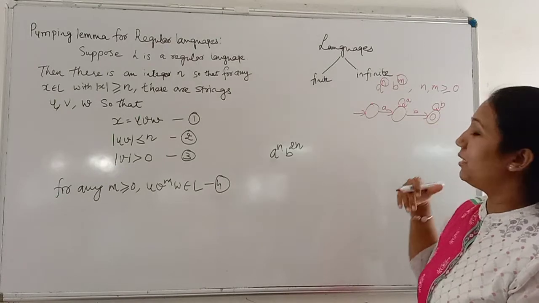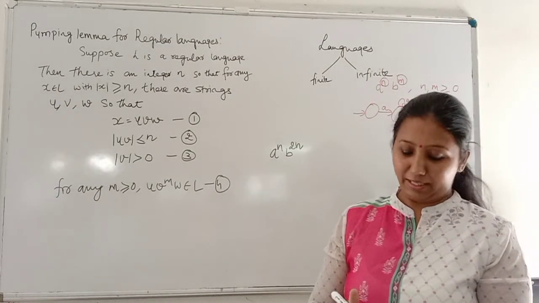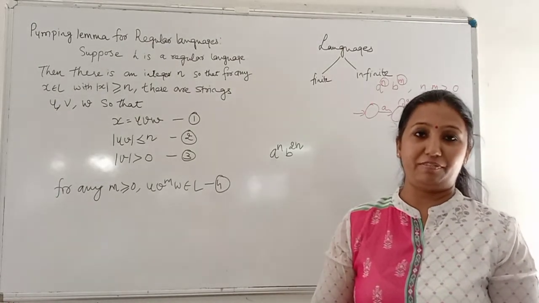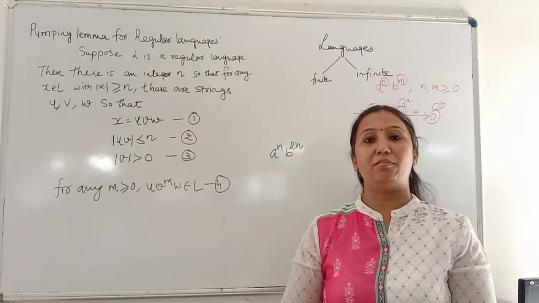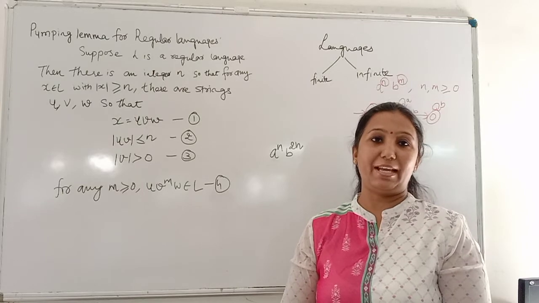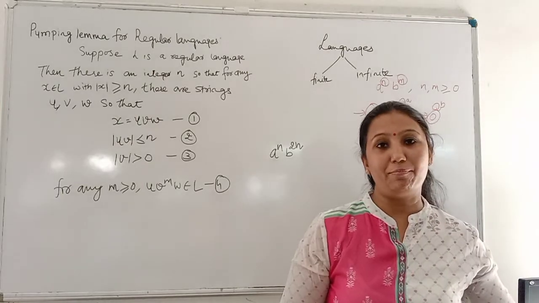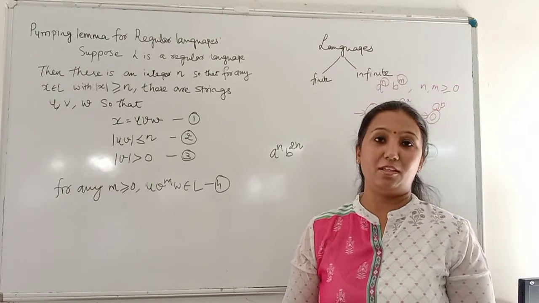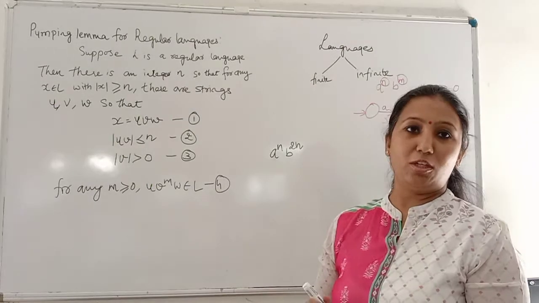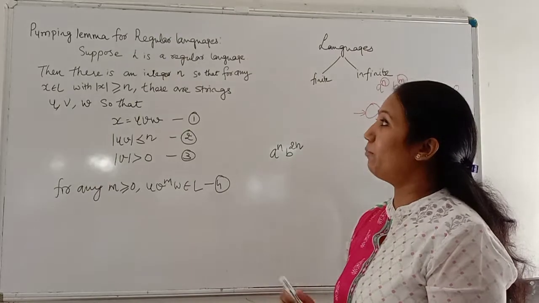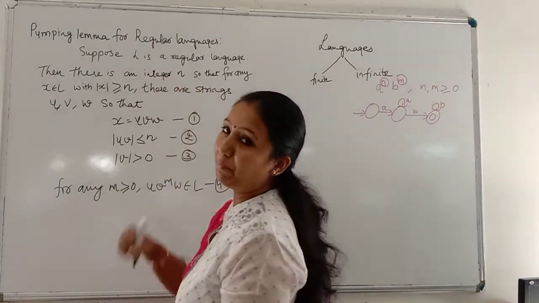There are a number of infinite languages that can be accepted by a finite automata, but there are many more infinite languages that cannot be accepted by finite automata, and they are not regular. To check whether a language is regular or not, one method is the use of the pumping lemma.